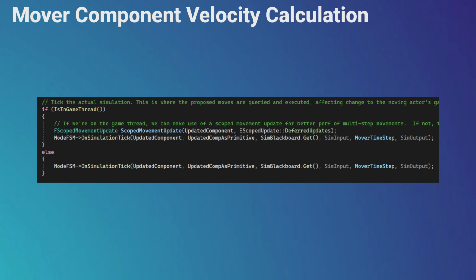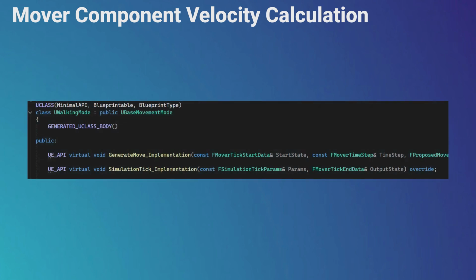Inside, it checks what movement mode is active right now and, if needed, triggers its simulation tick method. And it makes each movement mode have its own logic for simulating movement in a modular manner.